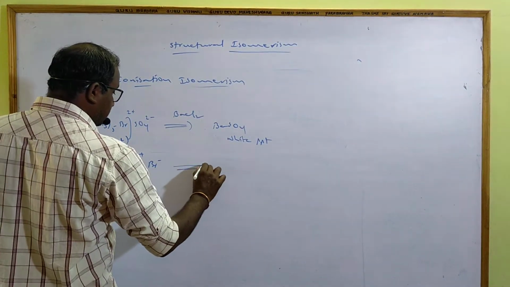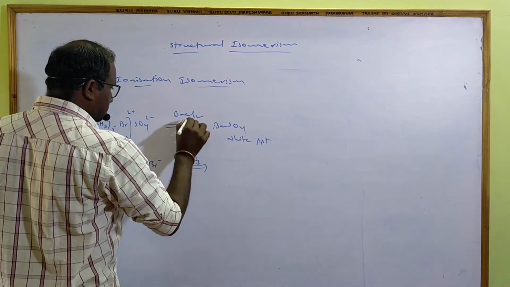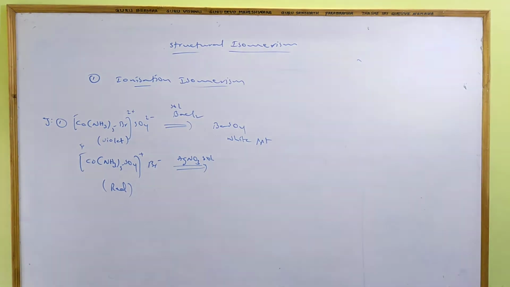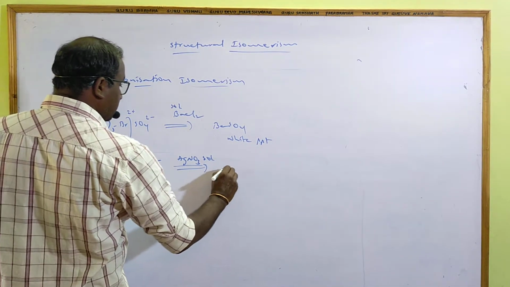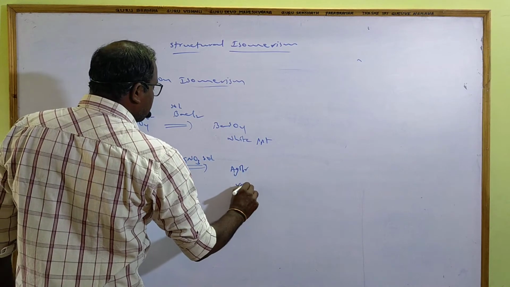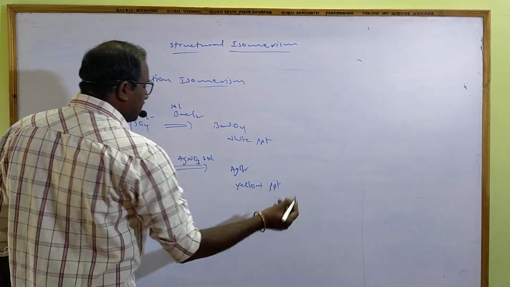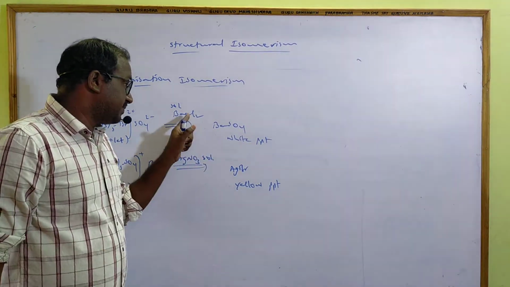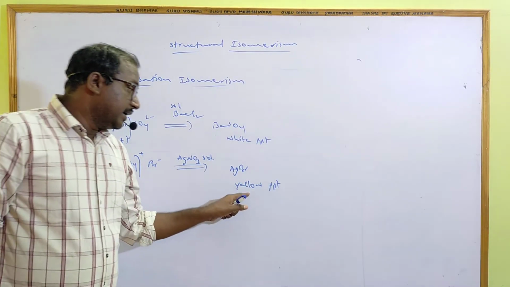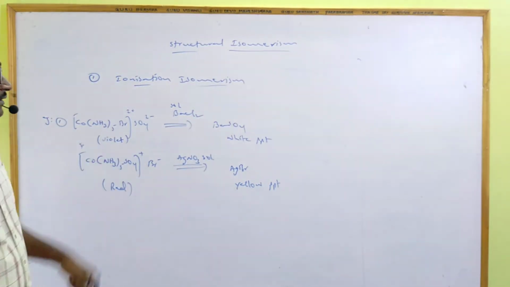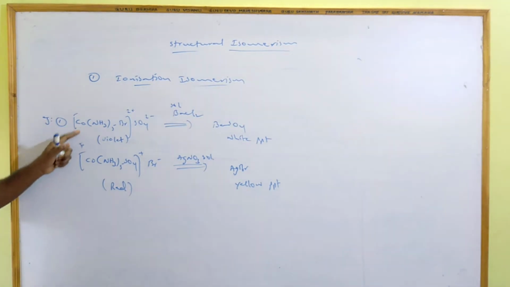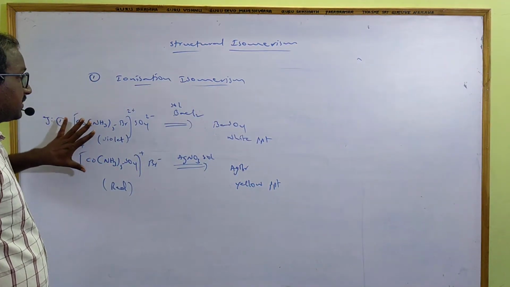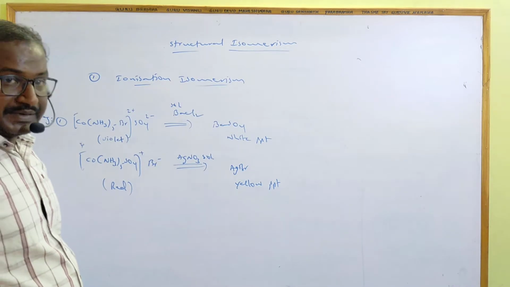When the other compound is treated with AgNO3 solution, we get AgBr, a light yellow colored precipitate. So one gives a white precipitate with BaCl2 solution, the other gives a yellow precipitate with AgNO3 solution, and like that they can be distinguished. Both have the same molecular formula but form different ions, so this type of complexes shows ionization isomerism.